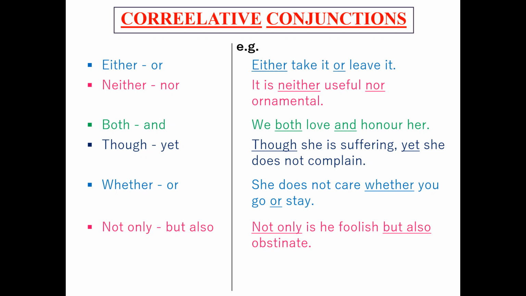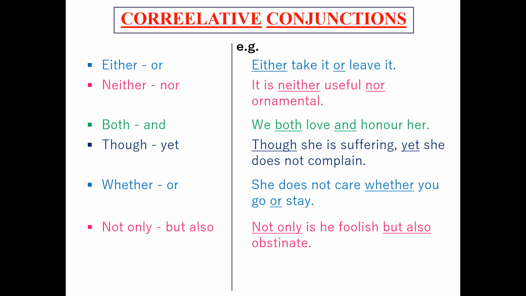For example, either take it or leave it. So in this sentence we see that either is used with or. It is neither useful nor ornamental. So neither is being used with nor. I repeat, we can call it either or, and neither nor.